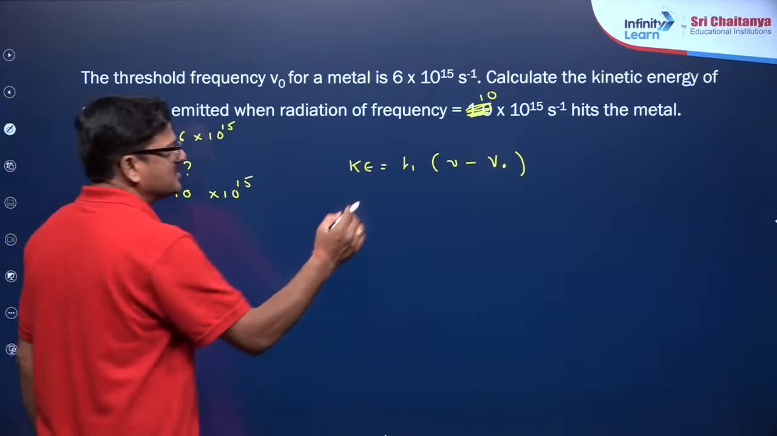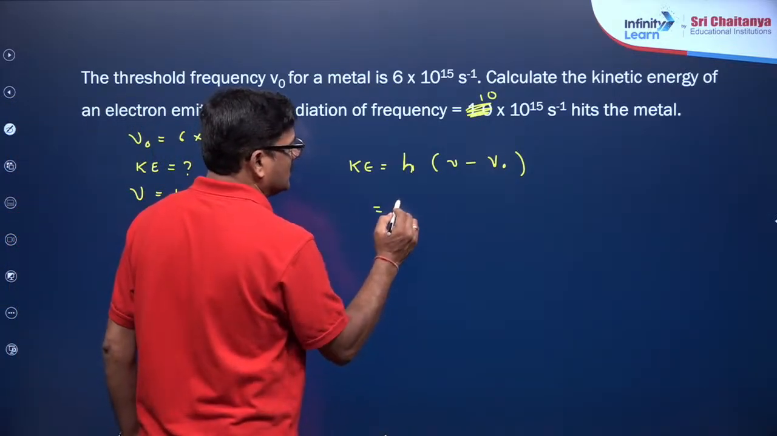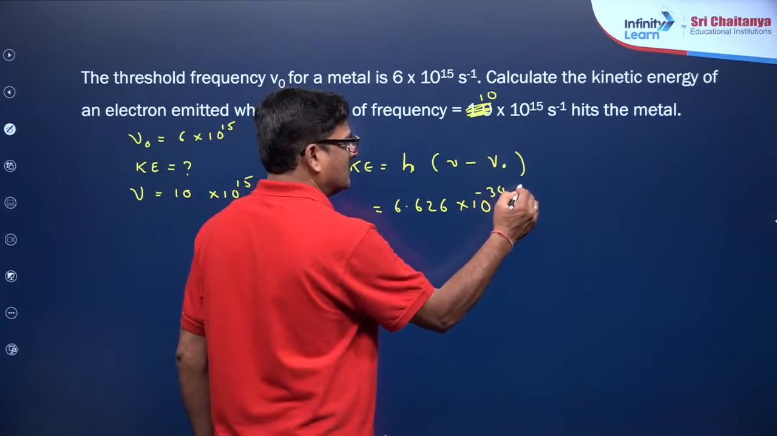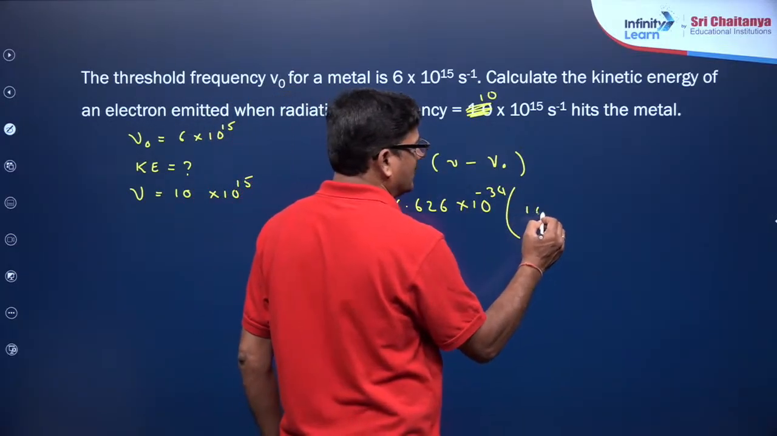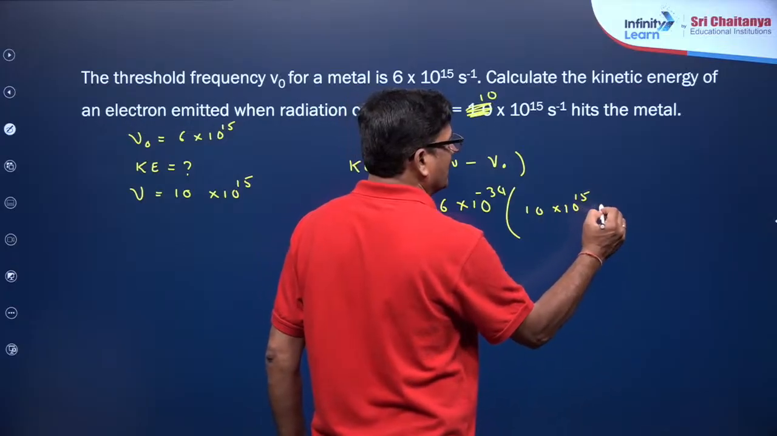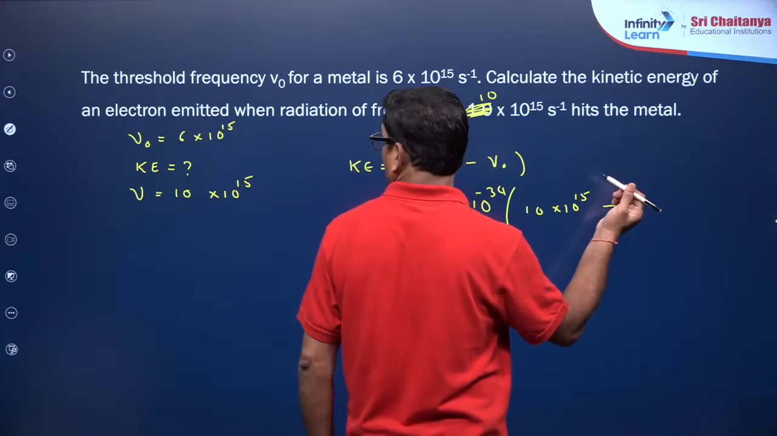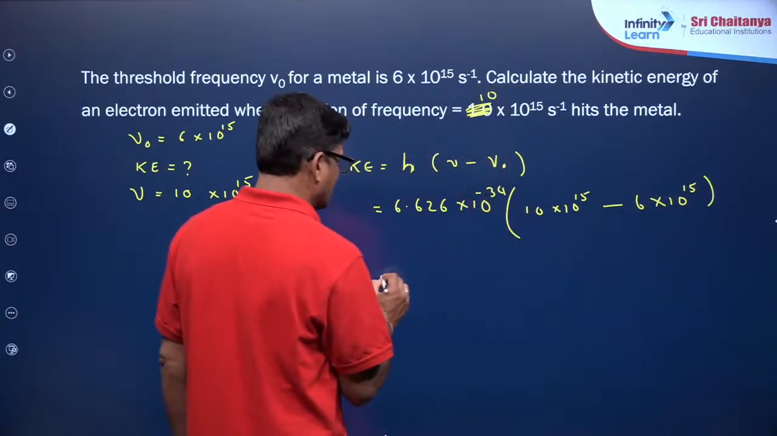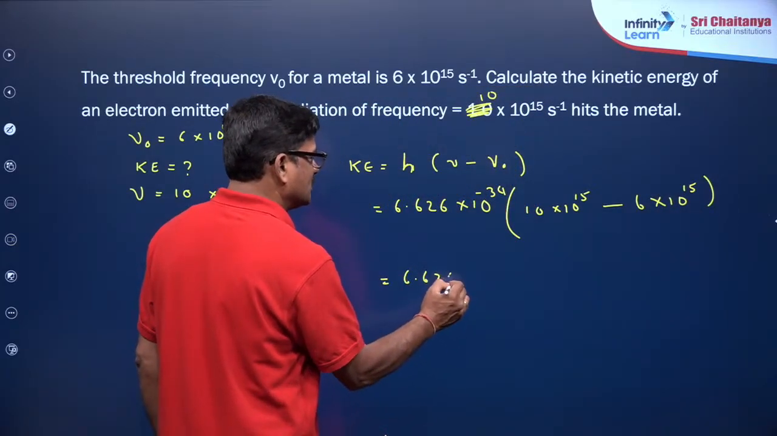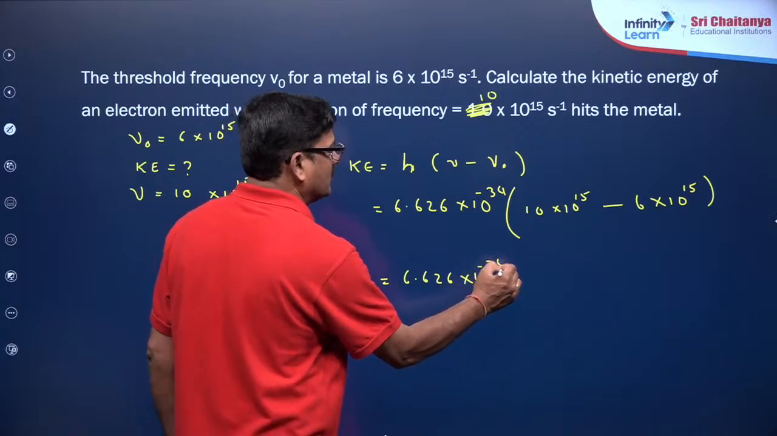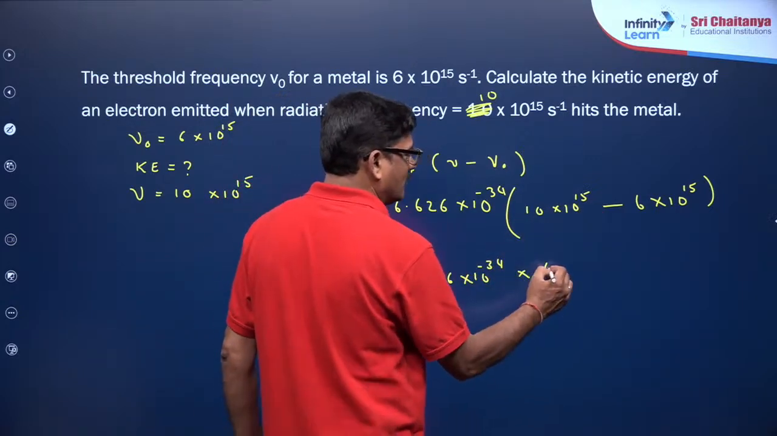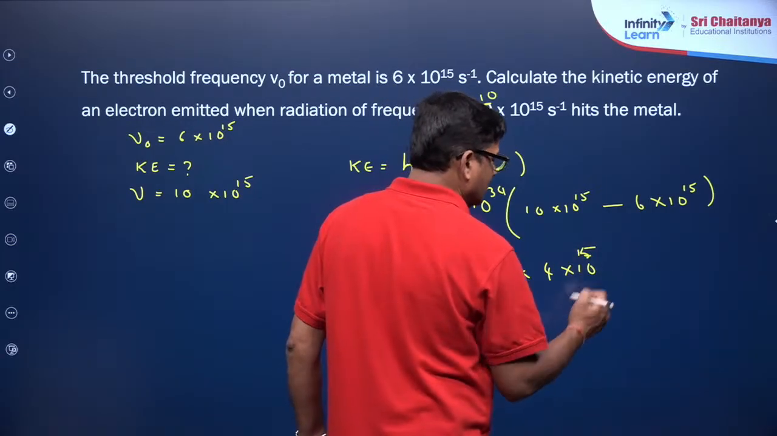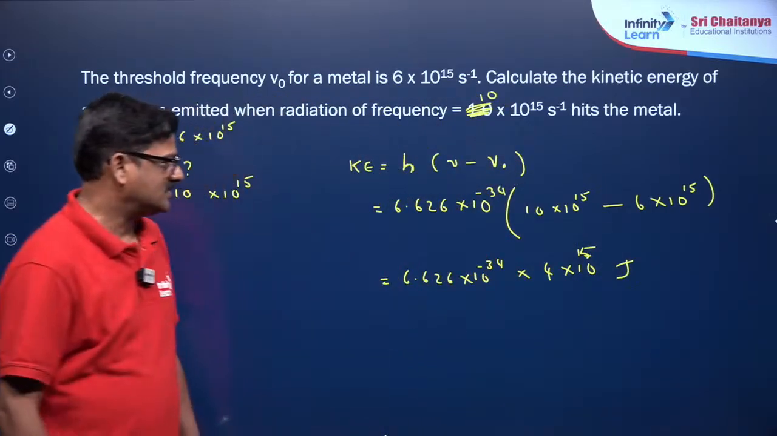Now, if it is there, the h value, we know that 6.626 into 10 power minus 34 of nu is equal to 10 into 10 to the power of 15 minus 6 into 10 to the power 15. And it is going to be 6.626 into 10 power minus 34 into 10 minus 6 is equal to 4 into 10 to the power 15. Okay, joules.